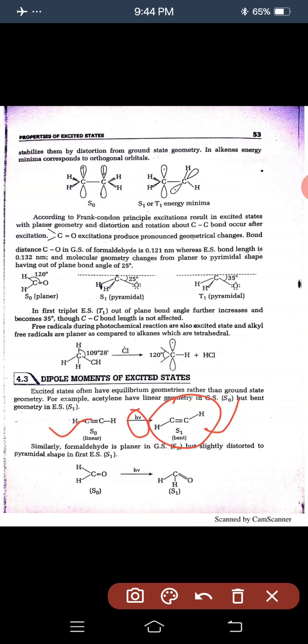Similarly, formaldehyde is planar in the ground state. This is the planar formaldehyde, and in the excited state it has a pyramidal structure. Formaldehyde goes to the excited state bent structure by ultraviolet h nu photon.